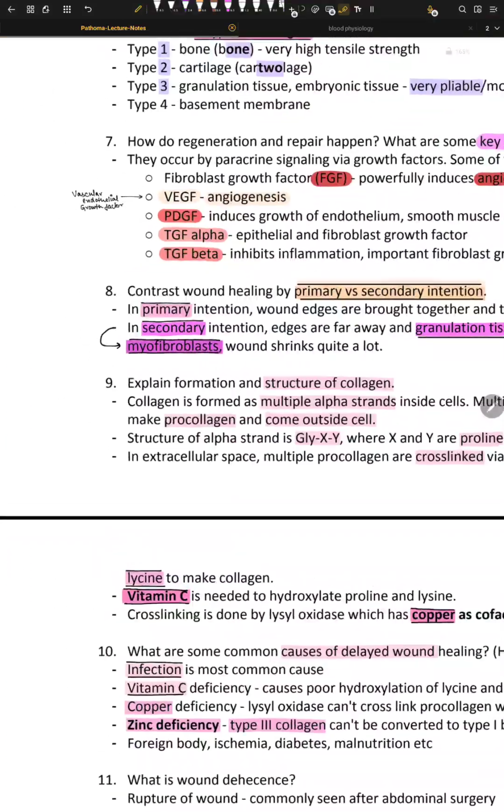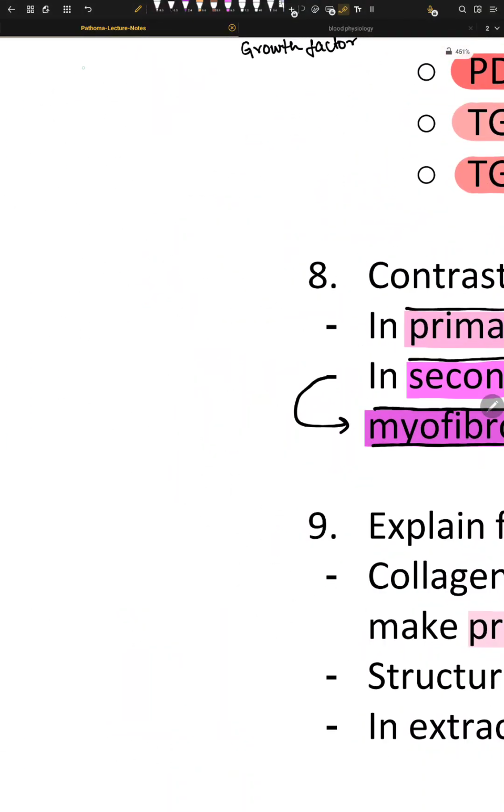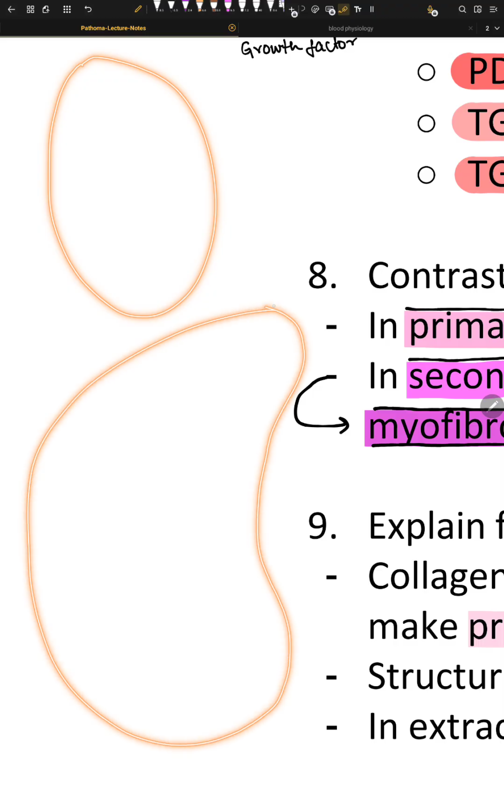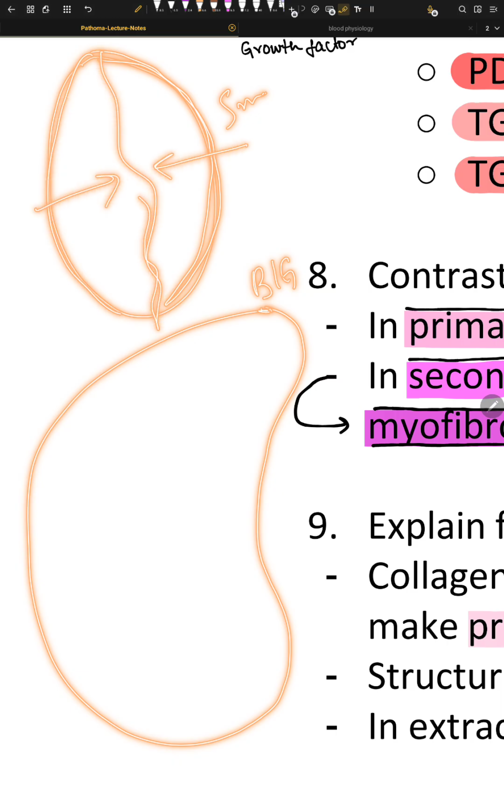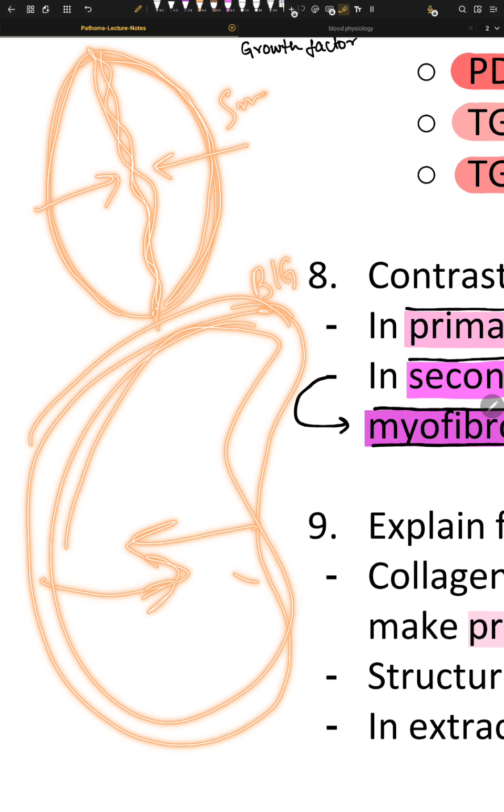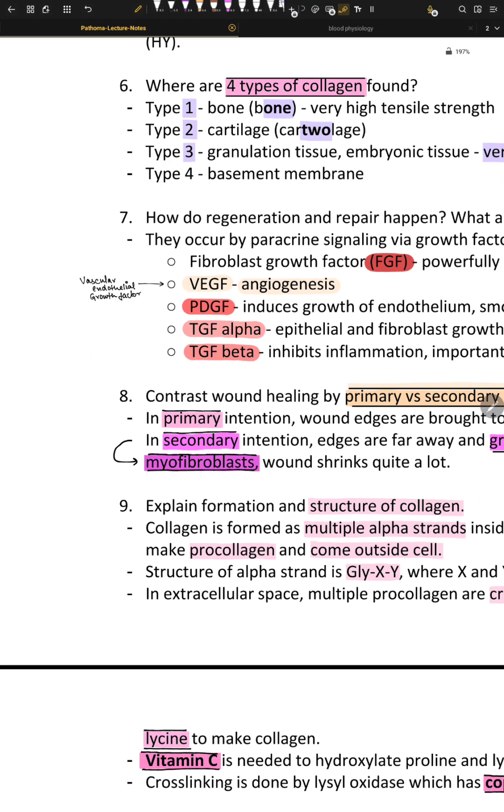So this is one wound and this is another. Which is the bigger wound? This is a way bigger wound, and this is a smaller wound. The smaller wound is primary intention: the edges come closer to each other with very little scar formation, and the myofibroblasts join the wound together. This one is secondary intention, and that one was primary intention.